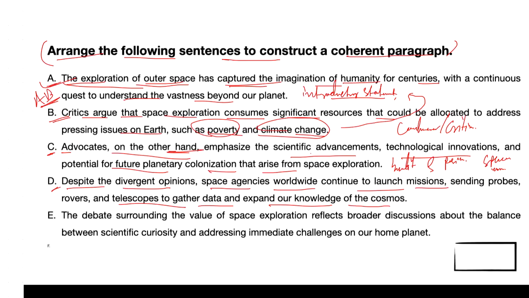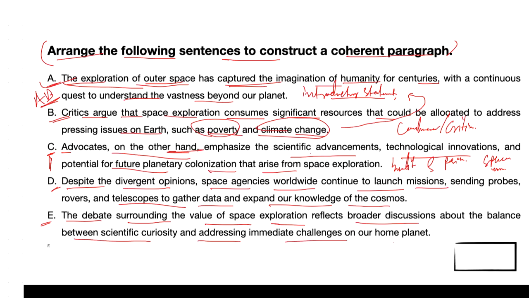The last one, sentence E, stated what? The debate surrounding the value of space exploration reflects broader discussion about the balance between scientific curiosity and addressing immediate challenges on our home planet.